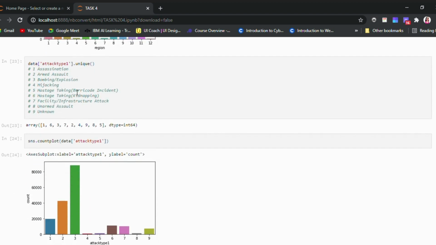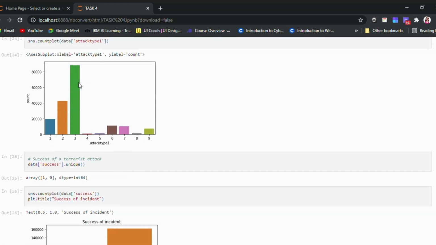Now looking at the attack types, we can conclude that attack type number 3, that is bombing and explosion, is at its highest peak. And we can really observe in today's life that there are many bomb attacks taking place.